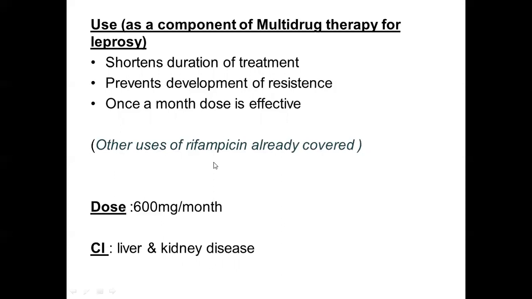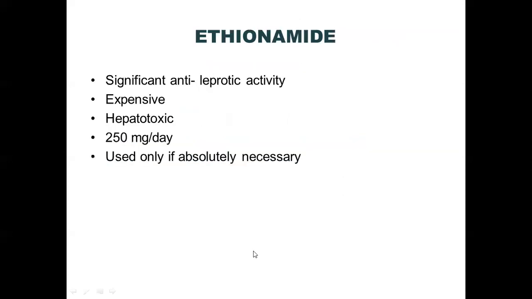The other uses of rifampicin, as in tuberculosis, were already discussed in the previous chapter. The dose of the drug is 600 milligram per month. It is contraindicated in liver and kidney disease. The other antitubercular drug, that is ethionamide, has got significant anti-leprotic activity, but it is expensive, it is hepatotoxic, and therefore it is used only if it is absolutely necessary.